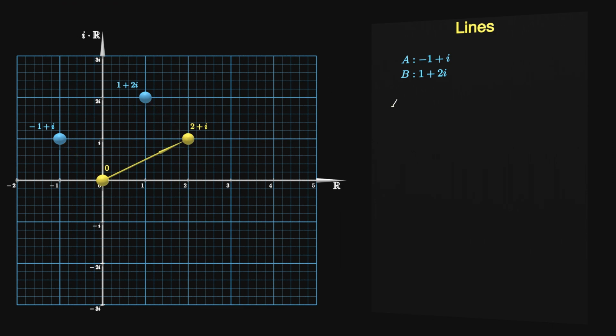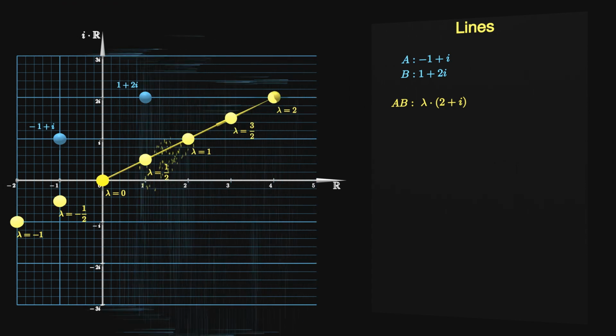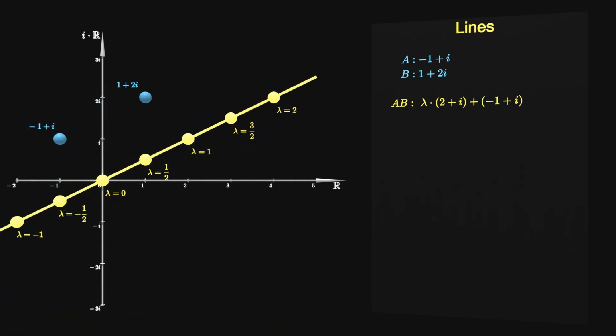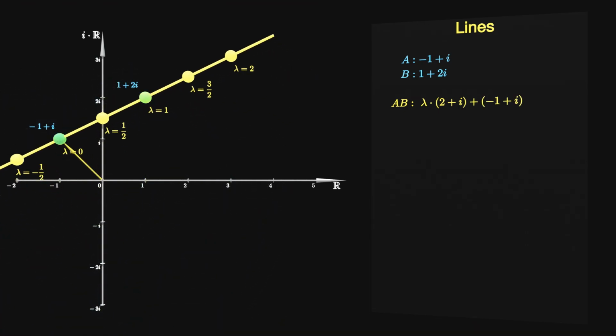We can now describe the line going through them, in this case lambda times 2 plus i, but we need to shift this line to where it was, by adding the subtracted value from before. This yields minus 1 plus i plus lambda times 2 plus i as a result. Of course, this expression can be tidied up a little bit. This process can be done more quickly by condensing it into a single formula.